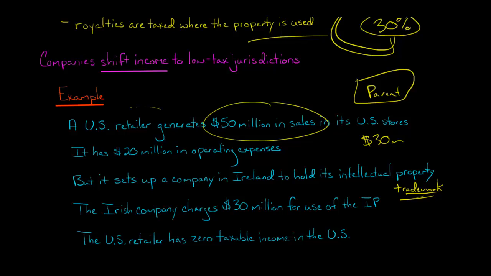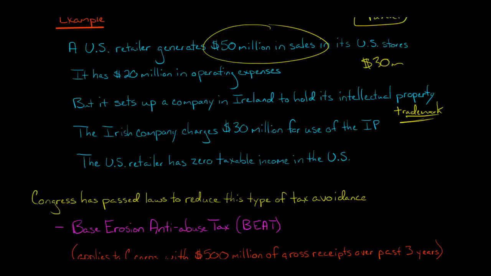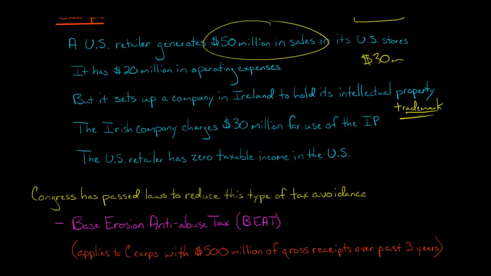Now, you say, could a transaction like this happen? Well, this is a really simple scenario, and I can give you examples of actual companies that have set things up like this in the past. But companies are really smart. They hire really talented attorneys, and they set up things a lot more complicated than this to basically shift taxable income to places like Ireland or other low tax jurisdictions. It's extremely common, and United States Congress is aware of this, so they've passed laws to try and reduce this type of behavior, this type of tax avoidance.